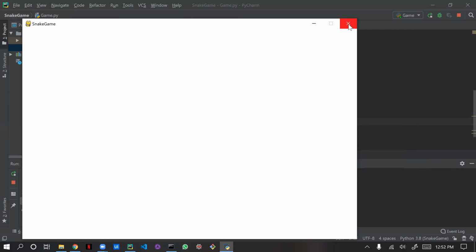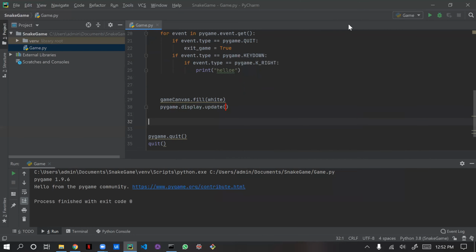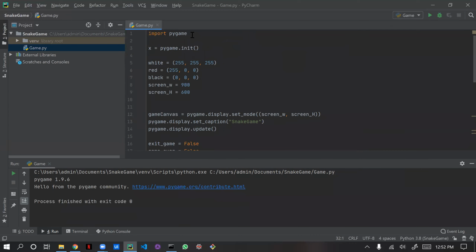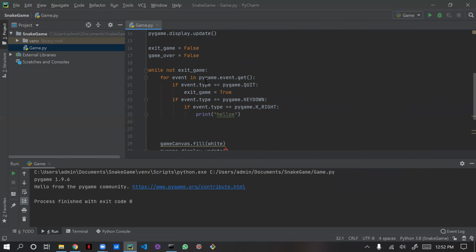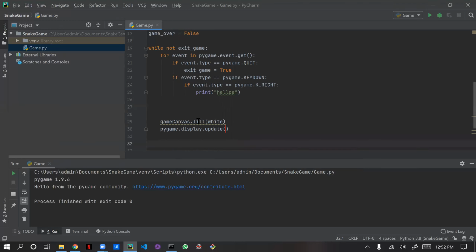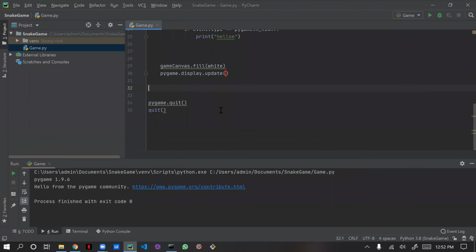Okay. So I will be terminating this video here itself. We'll be continuing in another video. What we have done is we have imported Pygame, declared the colors, screen width and screen height. We created one canvas. After creating the canvas, we iterated a loop to keep the canvas open for a long time. Then we gave a background color for the canvas. So in the next video, we will be creating a snake and we will be iterating the snake in the x and y axis coordinates.